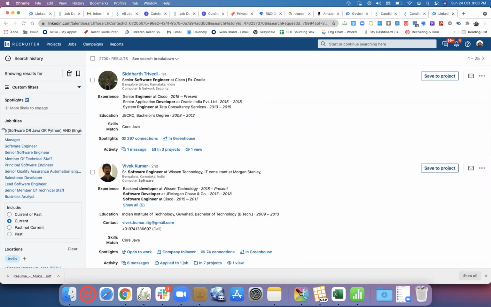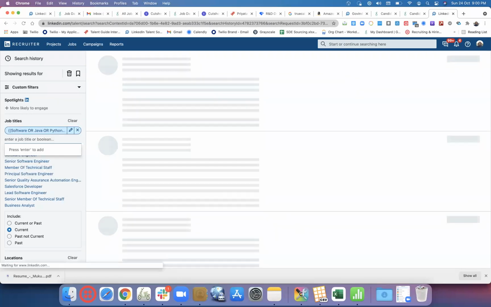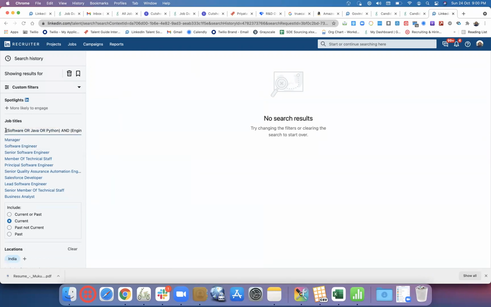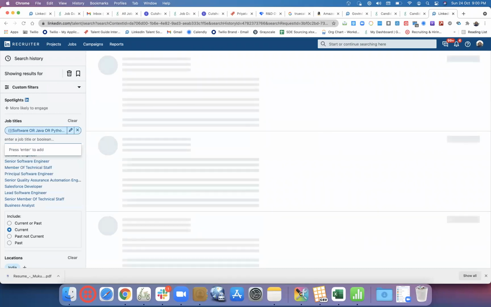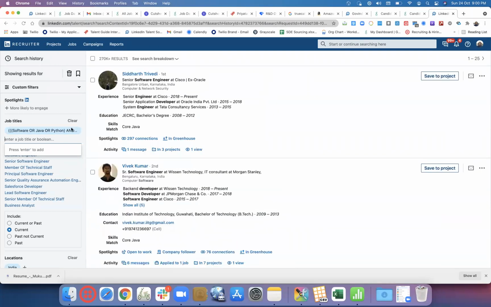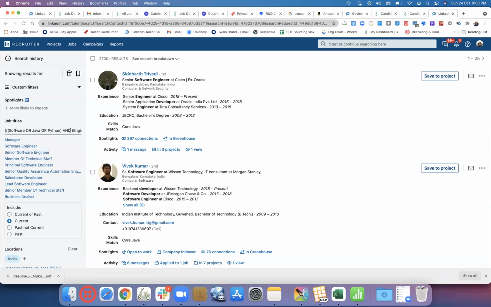And to see whether it is correct, if we remove even one bracket, it messes up. It says no search result because our search query is not formatted correctly. But if we give, as I mentioned, a proper way of bucketizing it and using Boolean in Boolean, that's where it works. Otherwise, let's again do it and try to see.